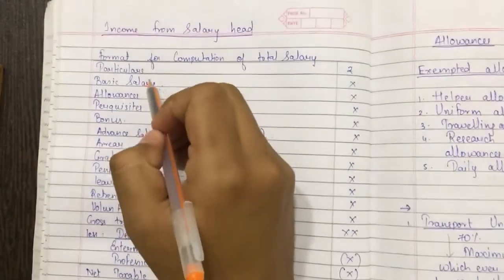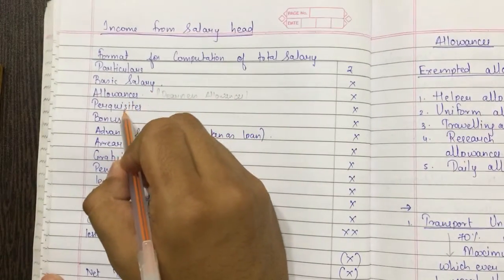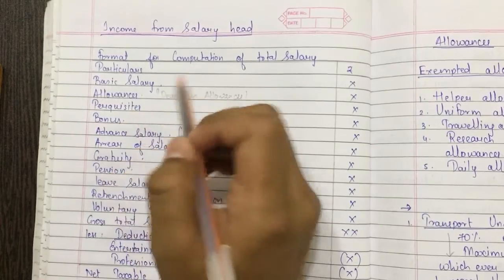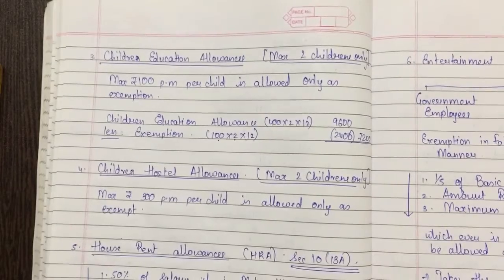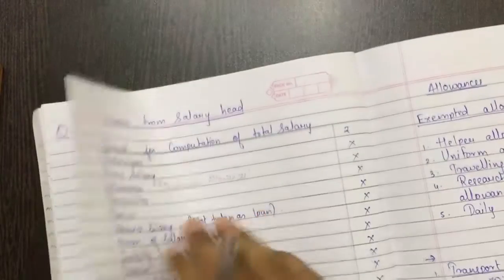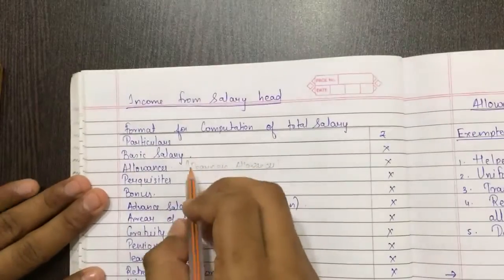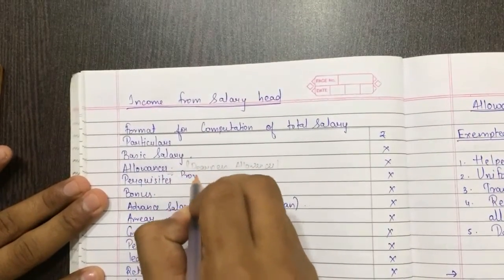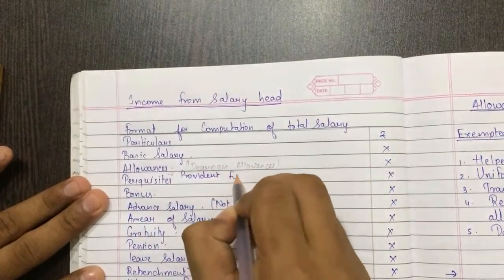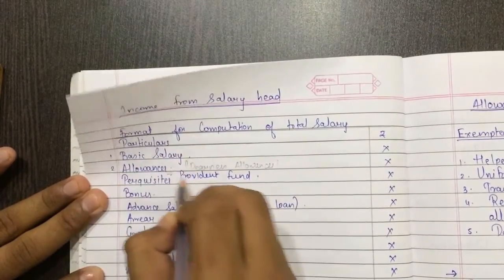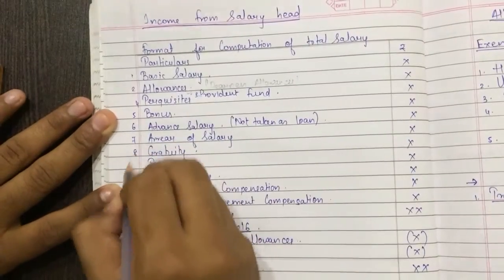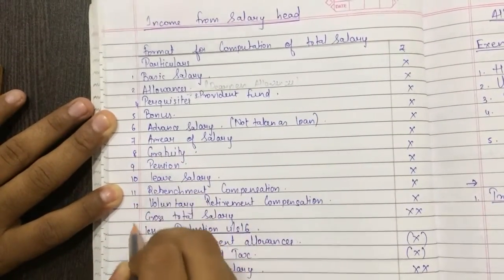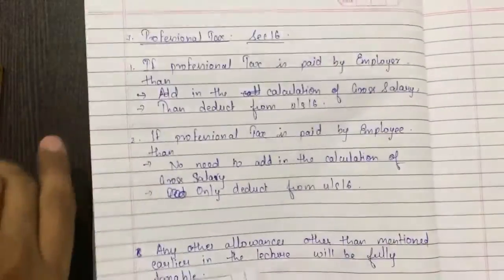So now we have completed basic salary and allowances. Now before moving on to perquisite, let's start with provident fund. I forgot to write here provident fund. Please make a note over here. Provident fund. I am teaching in this manner only. 1, 2, 3, 4, 5, 6, 7, 8, 9, 10, 11, 12. That's it. So I have taught you all allowances. Now the part is for provident fund.